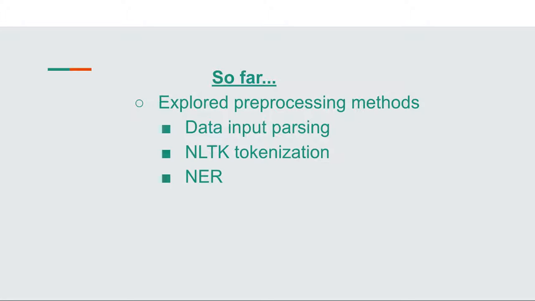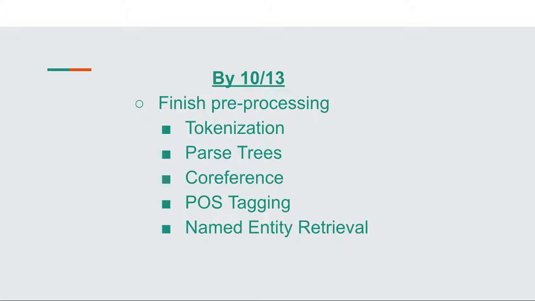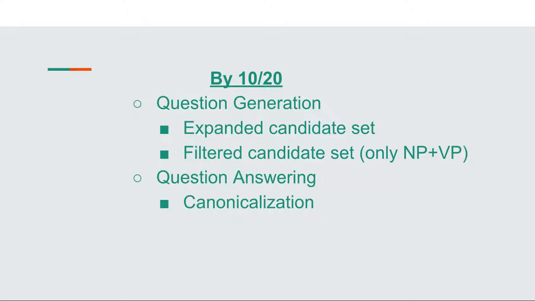So far, we have explored preprocessing in terms of data input parsing, NLTK tokenization, and named entity recognition. By October 13th, we plan on having our preprocessor finished, being able to handle tokenization, parse trees, co-reference, POS tagging, and named entity retrieval. By October 20th, we want to implement an expanded and filtered candidate set for question generation as well as canonicalization for question answering.